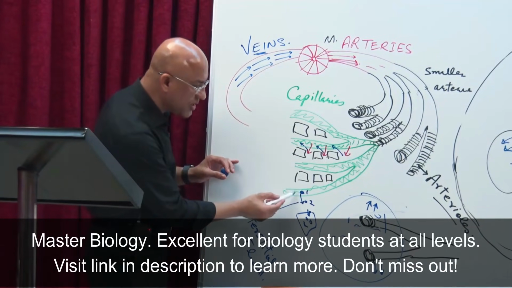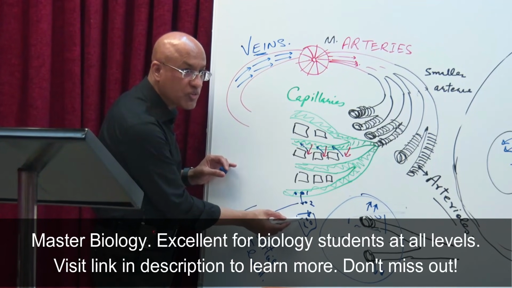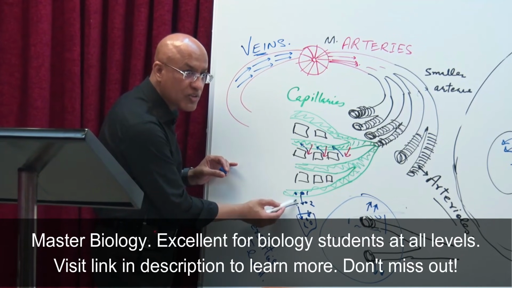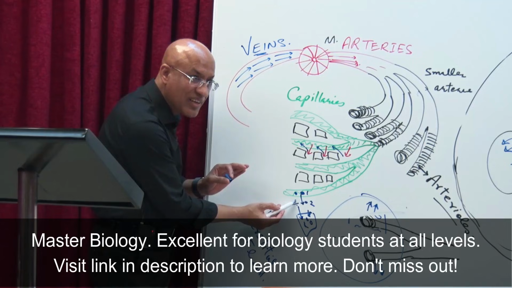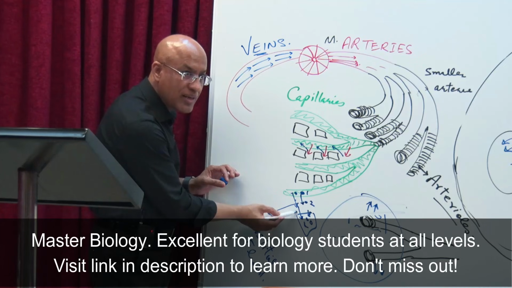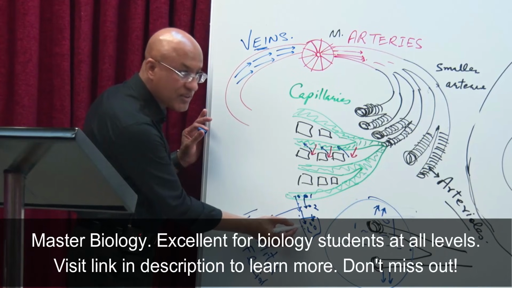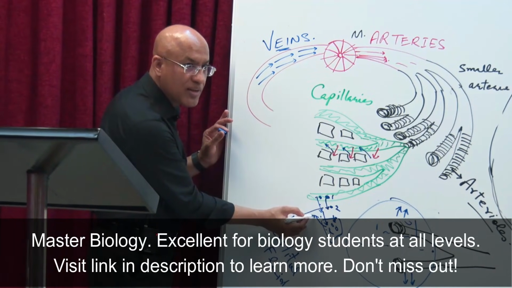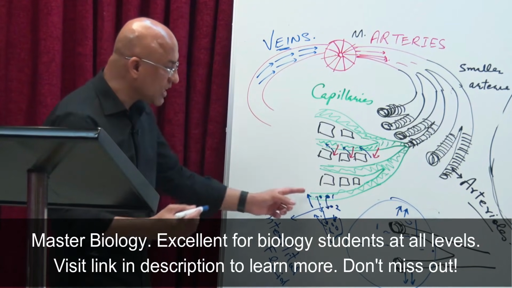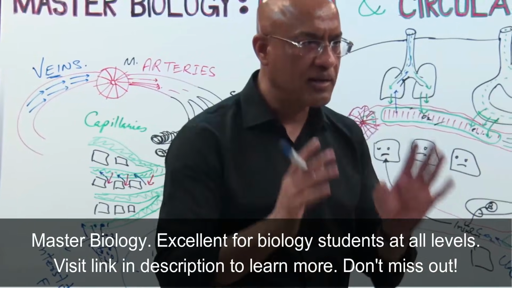In the same way, oxygen from the capillaries, blood is moving slowly, right? If the cells are using oxygen rapidly, cells are low in oxygen, they will pull the oxygen from interstitial fluid. Interstitial fluid will become low in oxygen, and that will pull the oxygen from capillaries into interstitial fluid. In the same way, cells are producing more metabolic waste, so it will move into where? Interstitial fluid, and from there it will move into blood. But this exchange can occur only in capillaries. There are many types of capillaries, but just believe me.